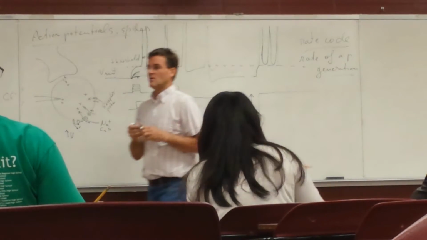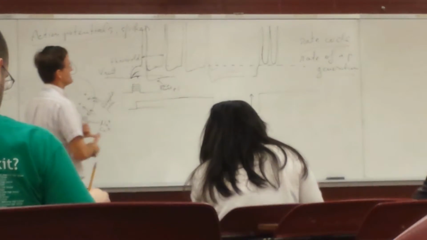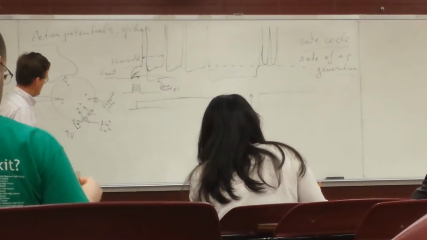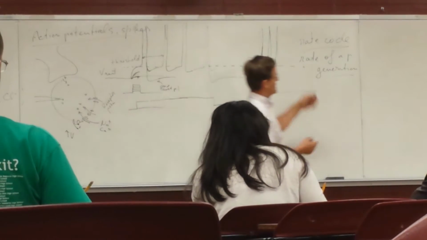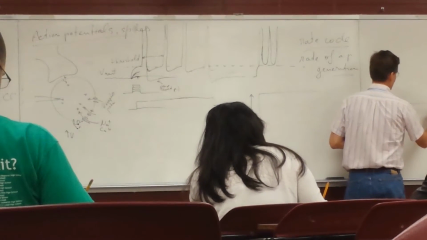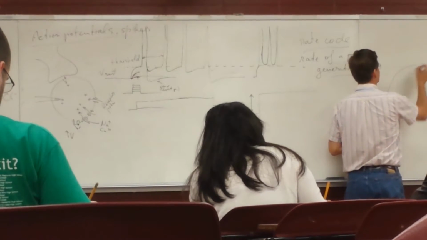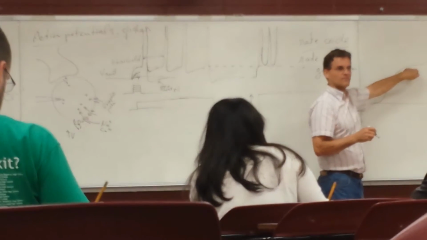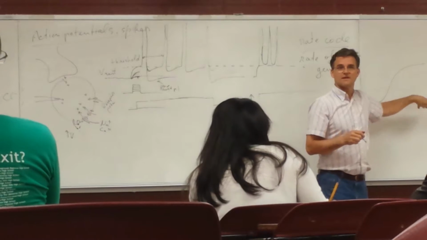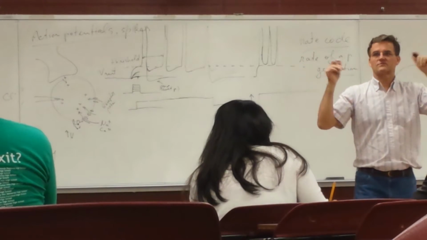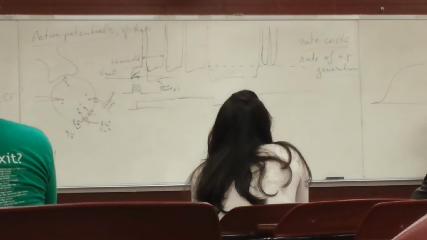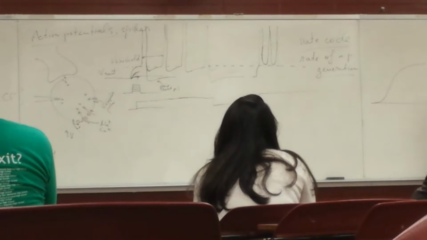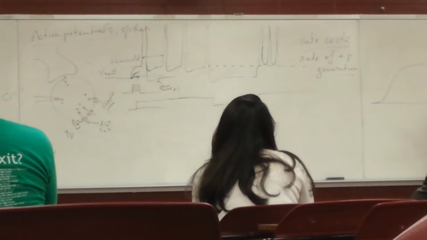Why is this possible? Well, because there is this threshold. The threshold is due to the fact that we have a curve like the one I erased here, where you have an increase in the probability that the channel will open with voltage. And if you have many channels, that means the increase in the probability that a certain minimum number of channels will open. So if one tends to be more open with voltage, if you have 1,000, then some will not open, some will open.